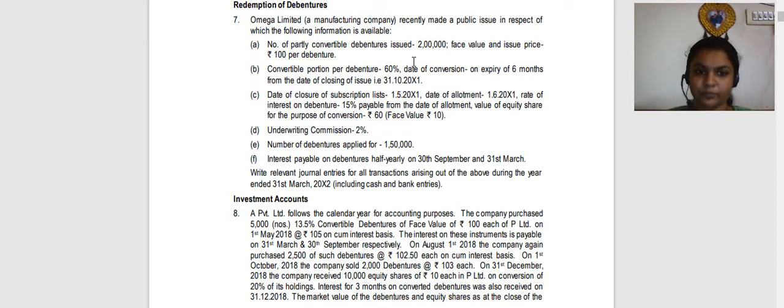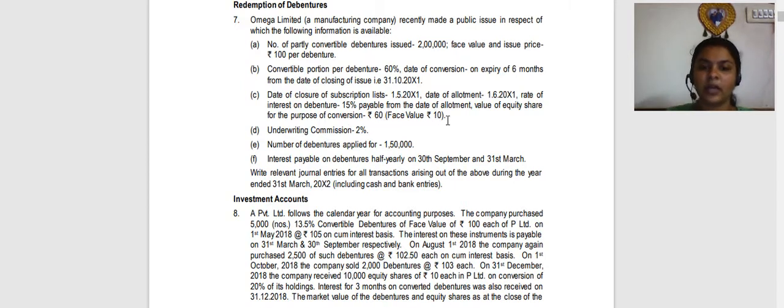Okay. On the expiry of 6 months from the date of closing the issue. Okay. Date of closure 1/5 and date of allotment 1/6. The rate of interest on debentures is 15% from the date of allotment. Value of equity shares for the purpose of conversion is rupees 60.